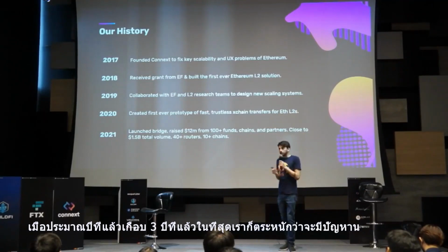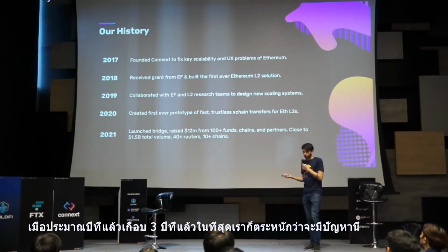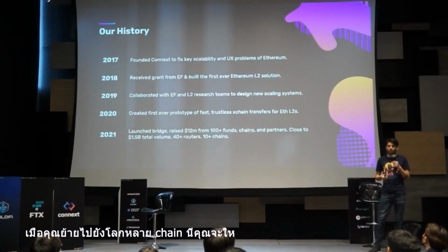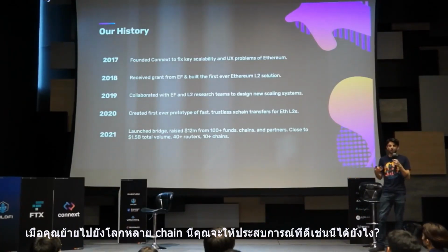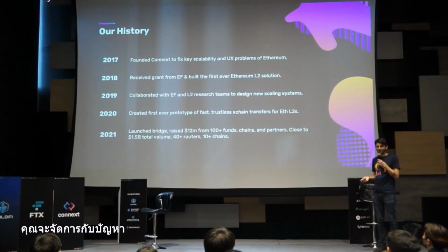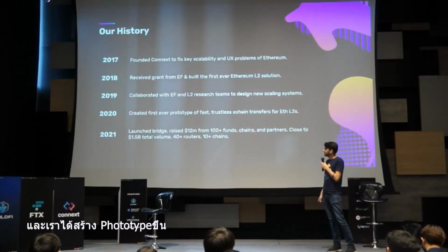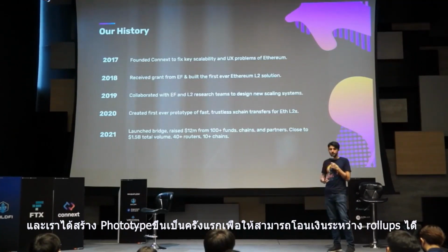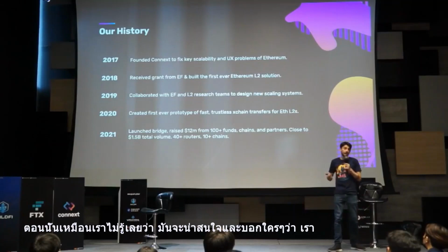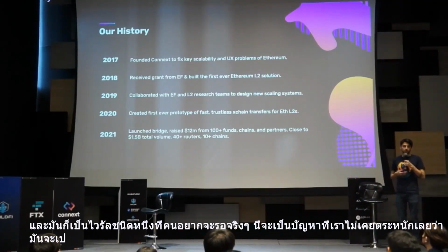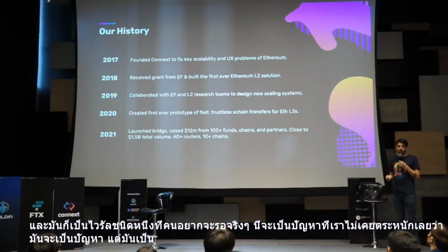About a year ago, actually almost two years ago now, sorry, we realized that there was going to be this problem when you move to this multi-chain world, which is how do you actually give users a good experience? How do you deal with the problems that we talked about earlier in the slide deck? And we created the first ever prototype to be able to transfer funds between rollups. At the time, we had no idea that this was going to be interesting to anybody. We just kind of built it. And it kind of went viral. People really were like, wait, this is going to be a problem. We never realized this was going to be a problem, but it is.